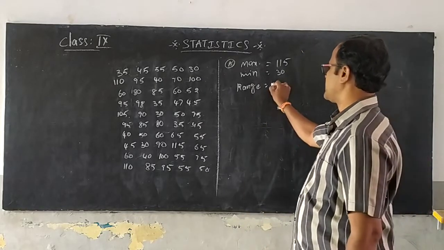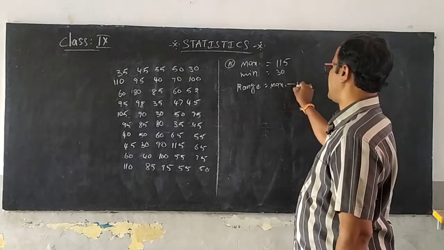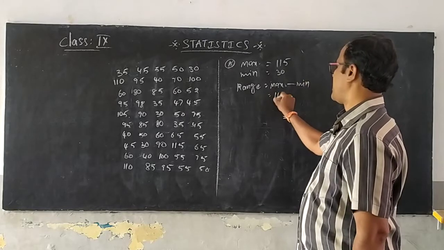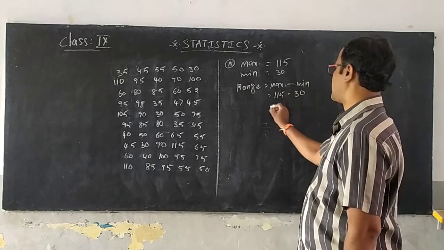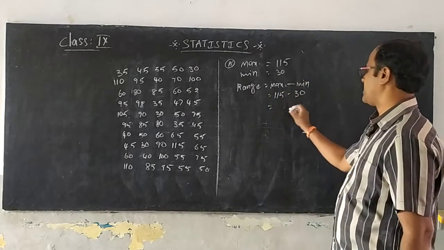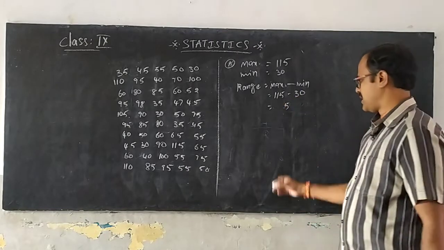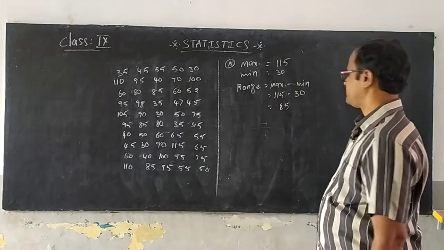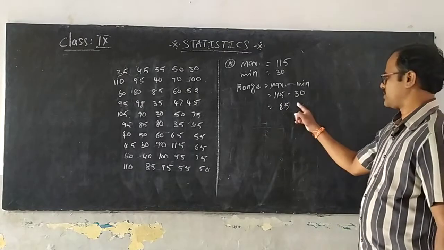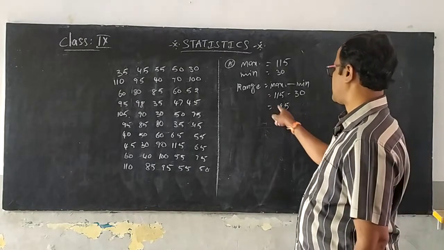How do you find the range? Maximum minus minimum. So 115 minus 30, how much do you get? 85. Range is 85.